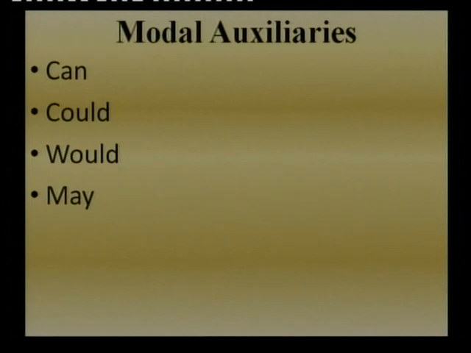Similarly, would also is a modal auxiliary. Modal auxiliaries take the infinitive form of the verb, the bare infinitive. So, we say would is used to show volition. For instance, in statements we use would to show volition. For instance, we say, I would go to Ahmedabad today. So, what I am saying is I am willing to go to Ahmedabad today. That is the sense that we are suggesting by using would.